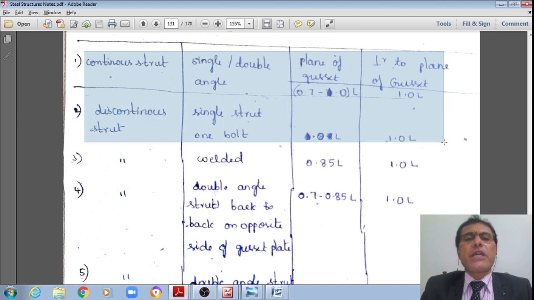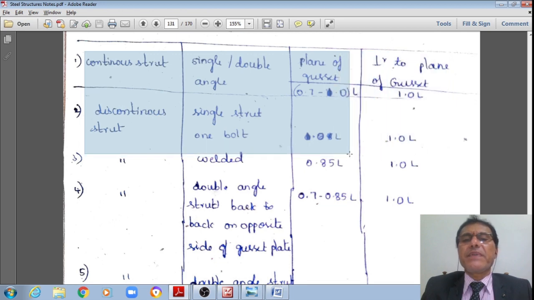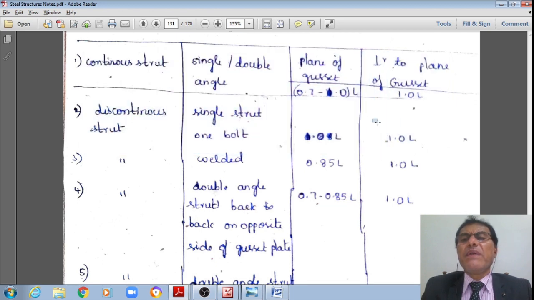Similarly, if it is a discontinuous strut provided by means of a single strut connected by one bolt only, or welded as appropriate, the effective length is 1 in the plane of the gusset and also 1 perpendicular to the gusset.